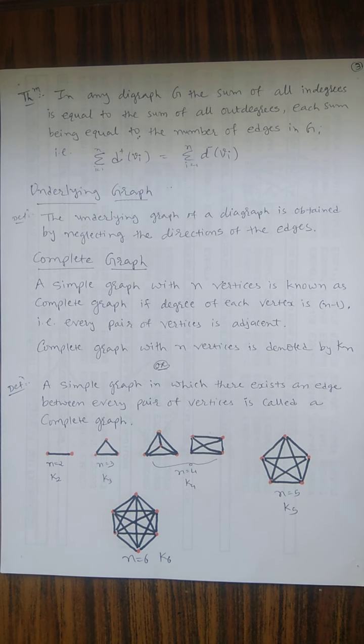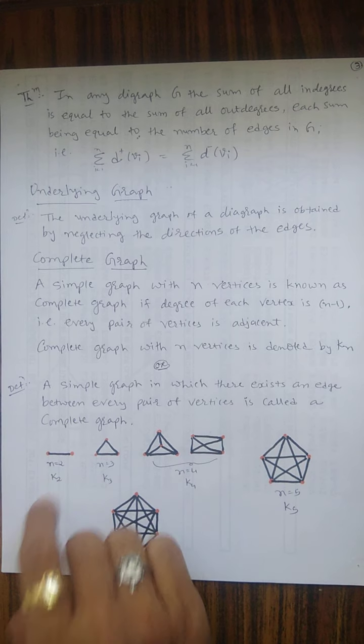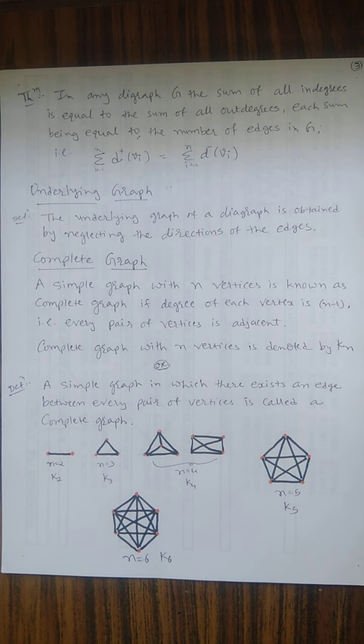Now we get some examples here. Suppose there is n equal to 2, that is K2, we can say that. We understand what is K2 and what is n equal to 2. A simple graph with n vertices is known as a complete graph if the degree of each vertex is n minus 1.